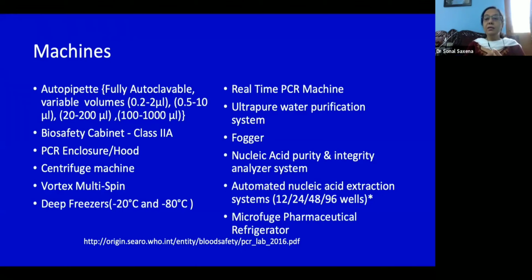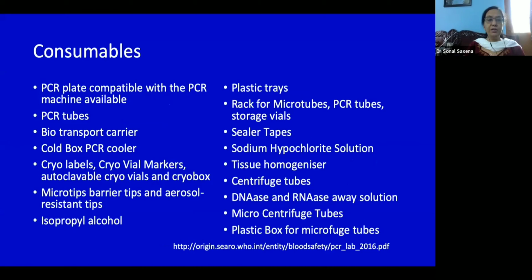Then the PCR systems, ultra pure verification systems, foggers in today's condition, nucleic acid purity and integrity analysis systems like the nanodrop or spectrophotometry, automated nucleic acid extraction systems depending on what your lab workload is, 12, 24, 48, 96, 32, then a microfuge or a pharmaceutical refrigerator.